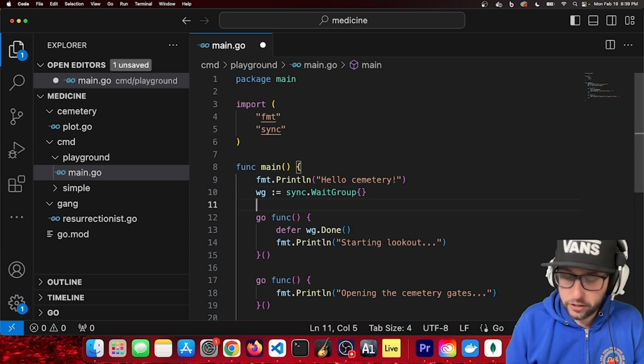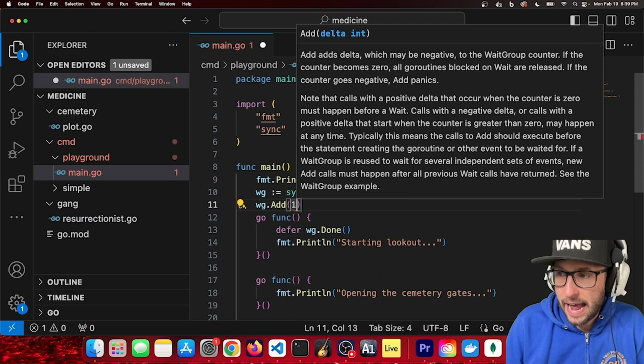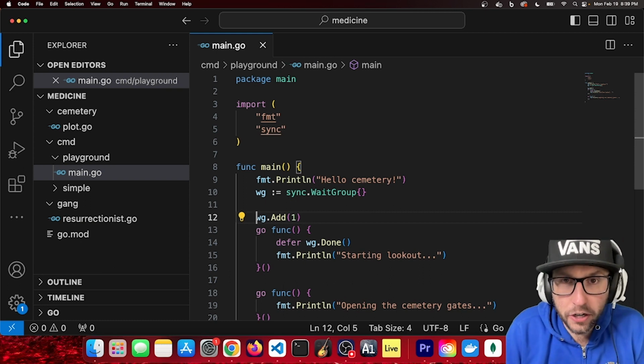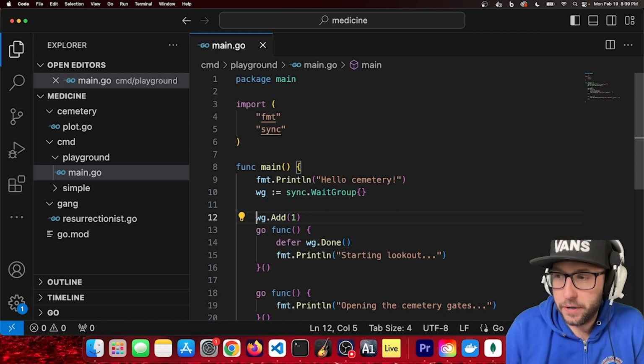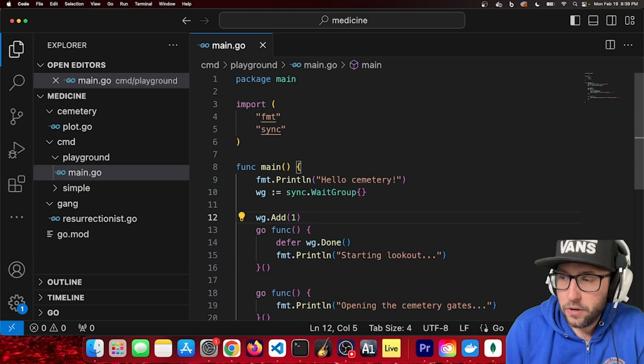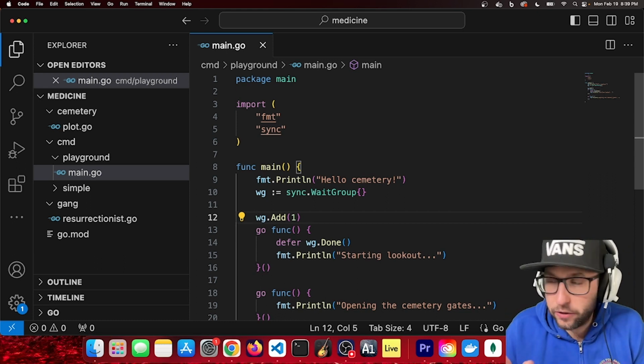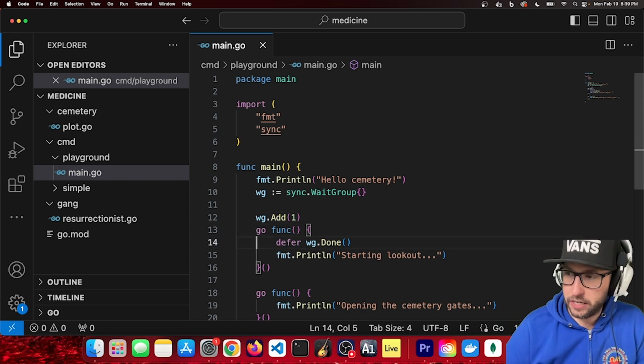I'm also going to need to go ahead and Add. A wait group is a way of organizing code and saying, this code is going to run concurrently behind the scenes, but I want you to wait for it to finish. So we've got our wait group, we're adding something to be watched on the wait group, and then we're calling it to be done.